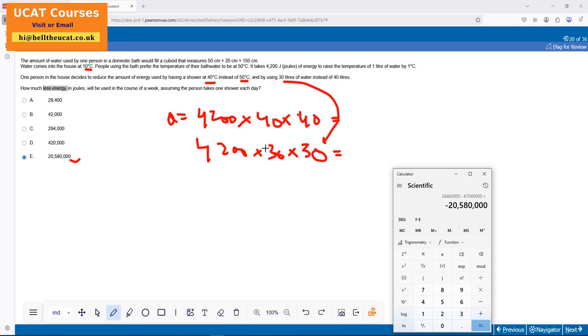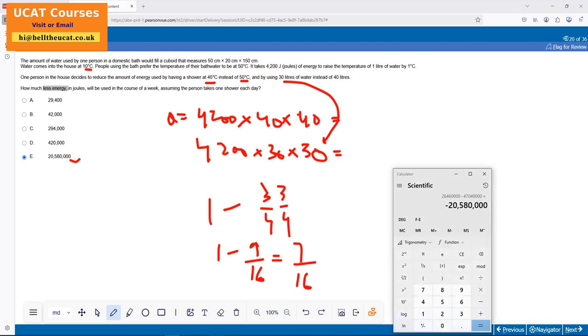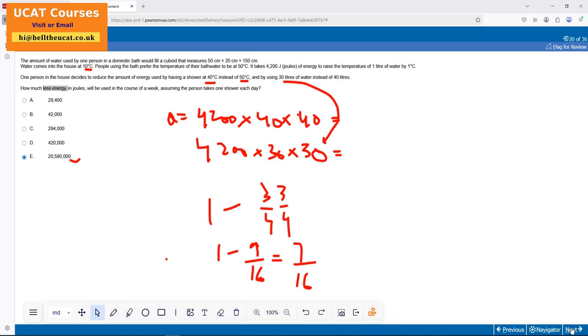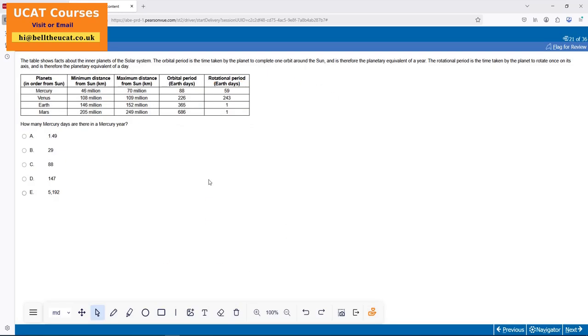I just did it because anytime there's a decrease, it goes down by 3 over 4. 3 over 4 squared makes it 9 over 16. So 1 minus 9 over 16 is equal to 7 over 16. That's how you find a percentage difference. So all I did is I found the top one, 4,200 times 40 times 40 times 7. Whatever I got, times 7 divided by 16. Boom, that was my answer. Bravo. You don't need to sit down and do all the donkey work and calculate the difference.